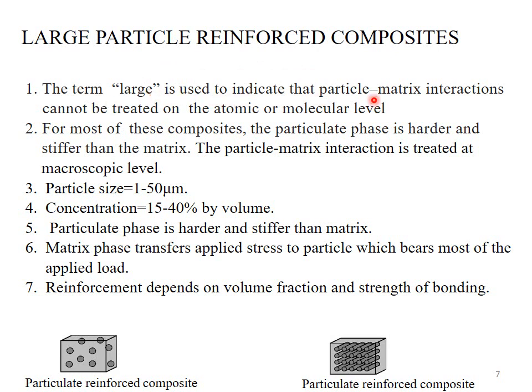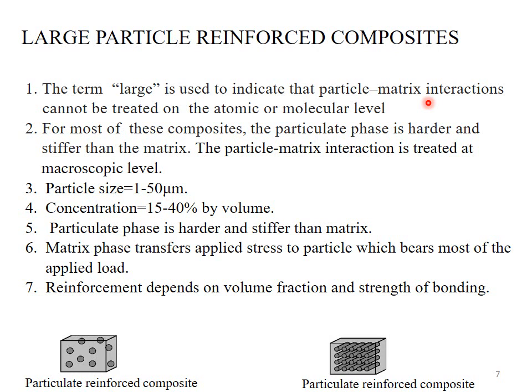Large particle reinforced composite material. The term large is used to indicate that particle matrix interactions cannot be treated on the atomic or molecular level. This is the first type of particle reinforced composite material. In this material, the reinforcing phase will be present in the form of large particles.